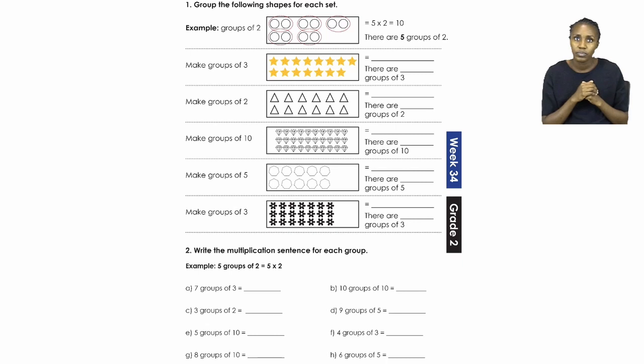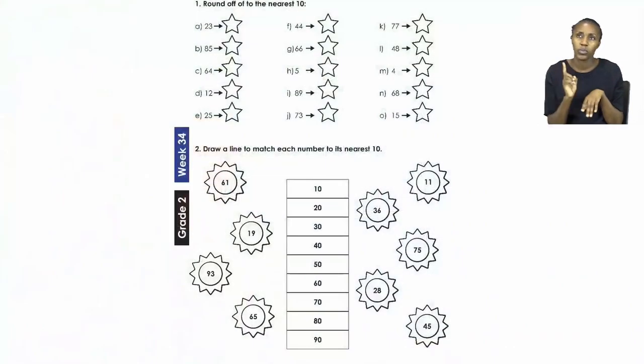Now for number A, there you will see it says 7 groups of 3. Now when we have 7 groups of 3, then it means you just have to write down the sum, which in this case will be 7 times 3. Now boys and girls, I want you to try and do all of these multiplication sentences on your own. But before you do that, let's quickly see what we have to do on page 28.